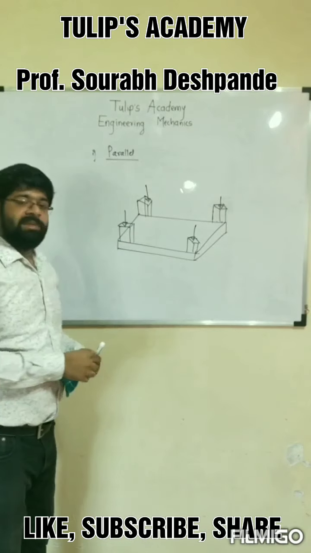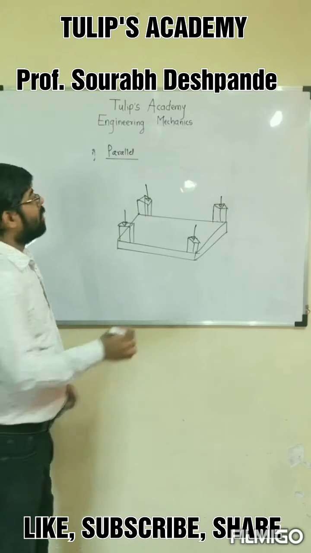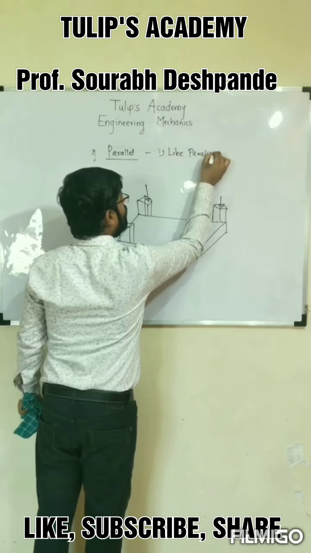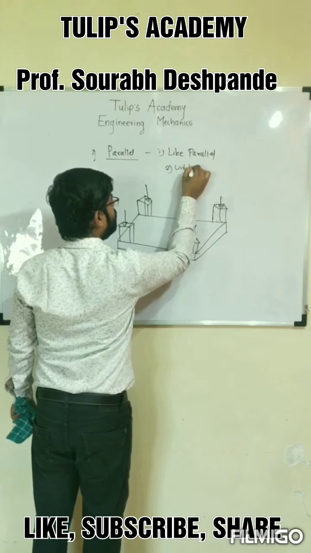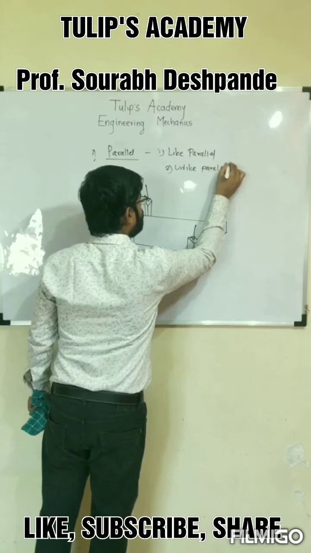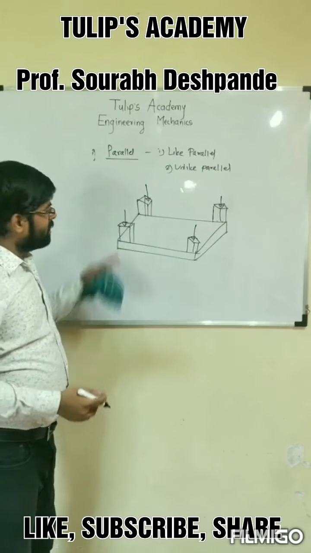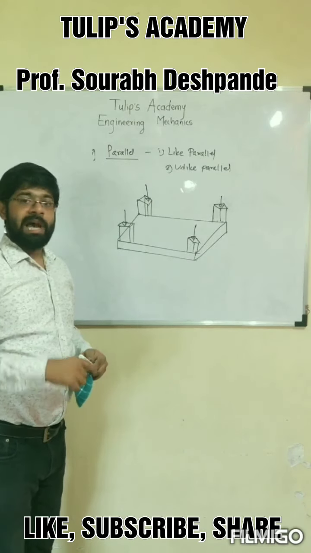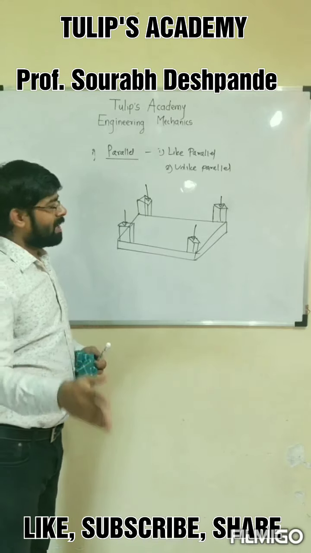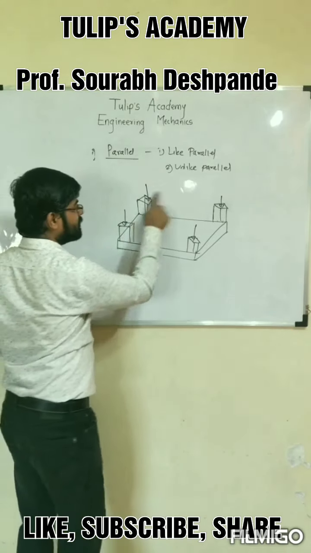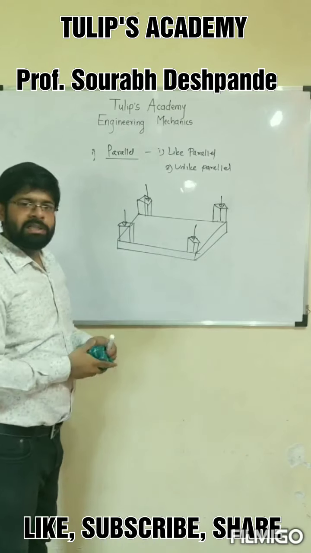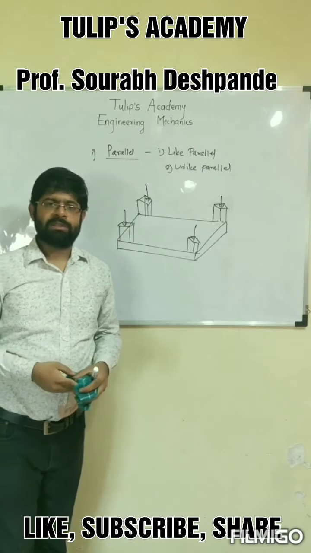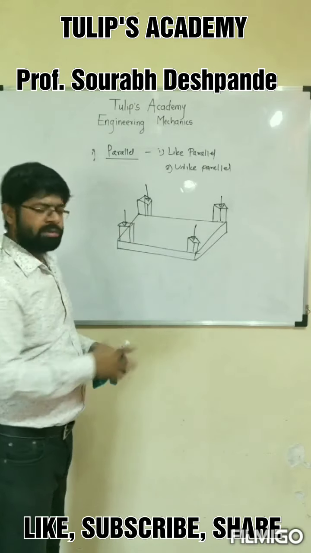Now, the parallel force system is again subdivided into two types. First is like parallel, and second is unlike parallel. What is a like parallel force system? The same example is applicable for like parallel. A like parallel force system is one in which the forces are parallel as well as the direction is the same. So all four forces are acting in the vertically downward direction, or in the previous example, both the nails are subjected to vertically downward forces. So the direction is also the same. So this is the like parallel force system.